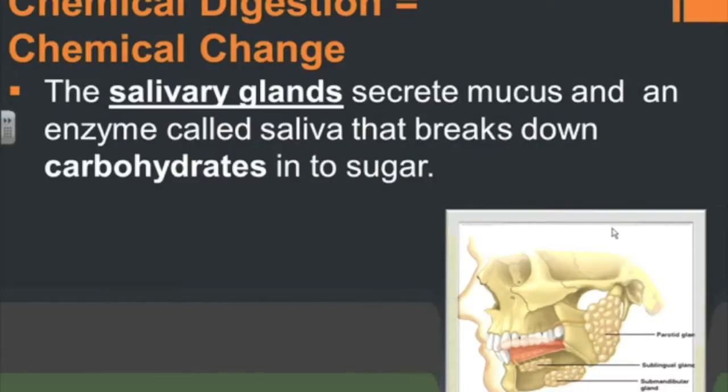So chemical digestion equals chemical change. Now that one's pretty easy to remember. They both start with chemical. In this process, the salivary glands are going to secrete saliva that breaks down carbohydrates. And again, I told you earlier, it takes those carbohydrates and turns them into sugar. It's a chemical change. It's turning it into something new.